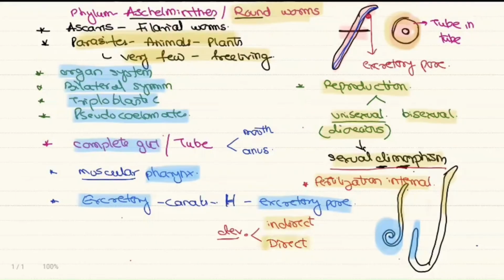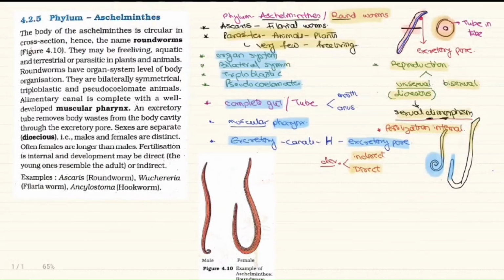So let's revise from the textbook and the examples. Those who want to revise from the textbook, this is the textbook. So Aschelminthes, roundworms, free living or parasitic, organ system level of organization, bilateral symmetry, triploblastic, pseudocoelomate, alimentary canal is complete, muscular pharynx is present. Excretion with an excretory pore. Reproduction, these are dioecious, sexes are separate.